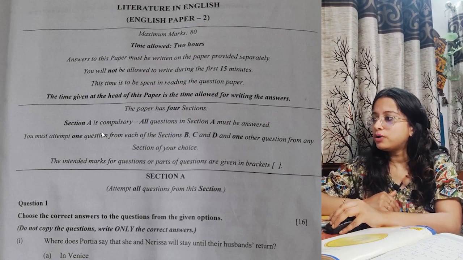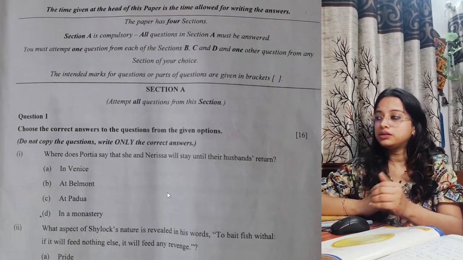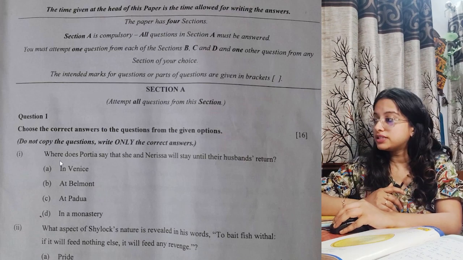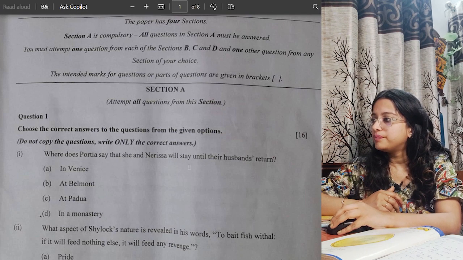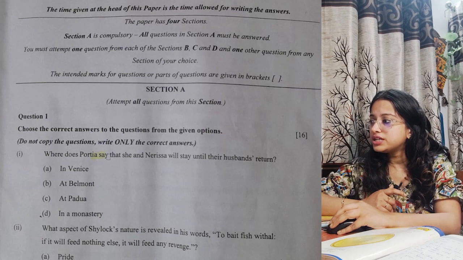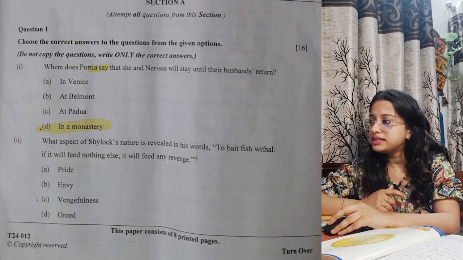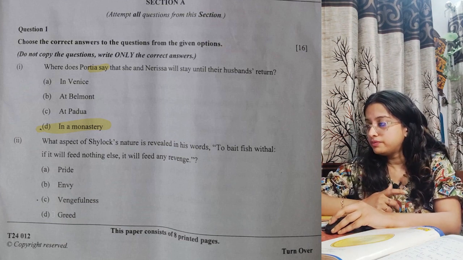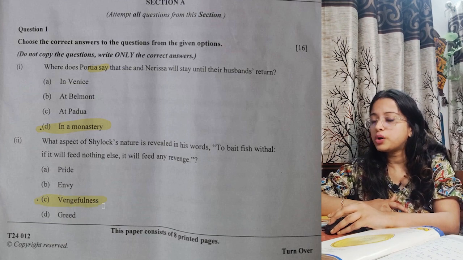As you can see on the screen, we have the questions of Section A. Let's first start off with the first question. Where does Portia say that she and Nerissa will stay until their husbands return? This is very simple. The right answer will be in a monastery. Number 2, what aspect of Shylock's nature is revealed in his words to bait fish with her? If it will feed nothing else, it will feed my revenge. It is not pride, not envy. It is vengefulness. So it is option number C.